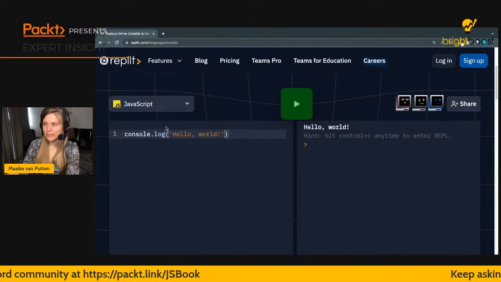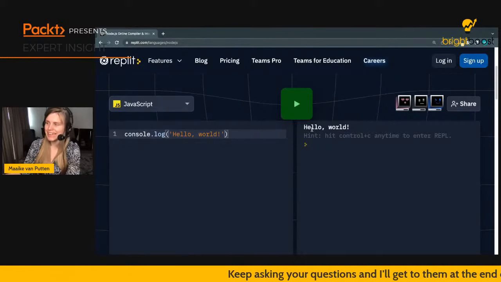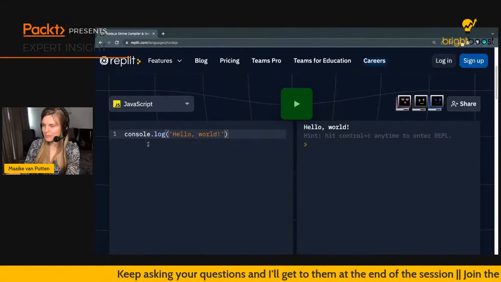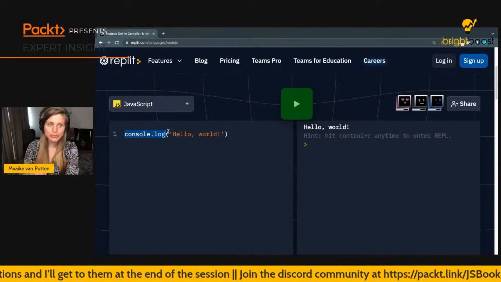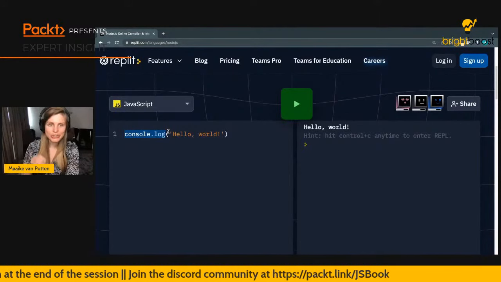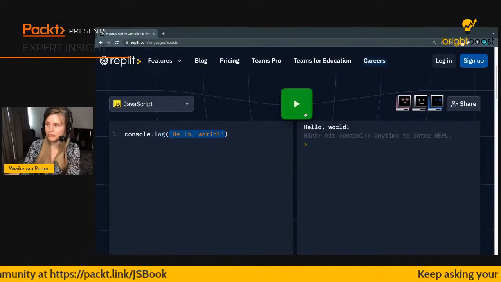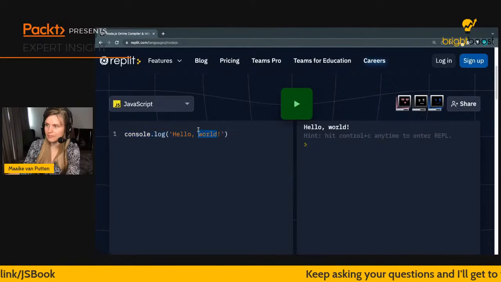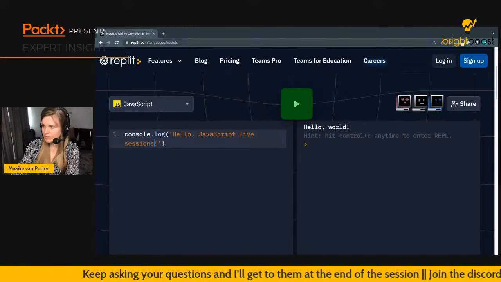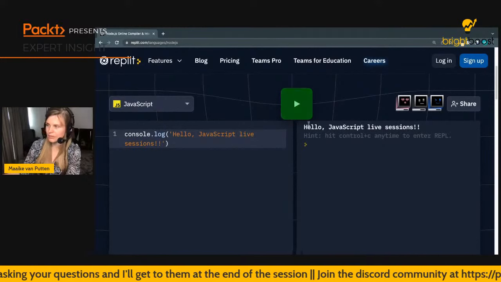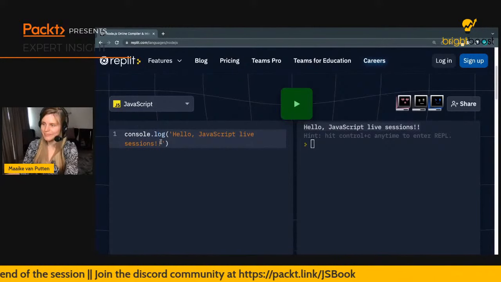And then we have our code in this part of the screen. The left part contains the code, and the right part contains the output. Here you can see a statement that we use to write output to the output console: console.log, and in there we can write whatever, and this will be printed in the output window. So if I write here, hello JavaScript live sessions, and then I print it, it's going to show exactly that over here. All right.